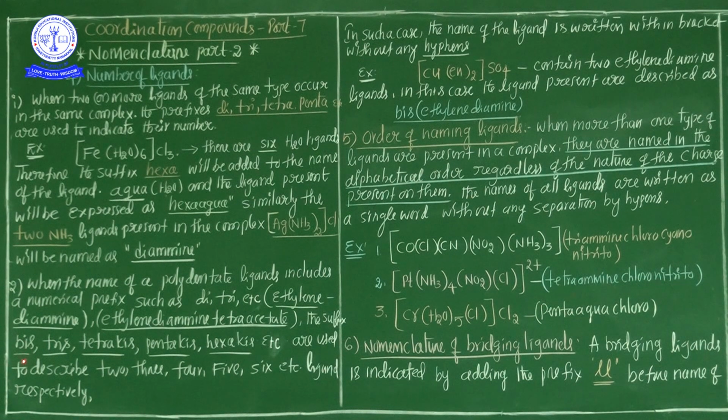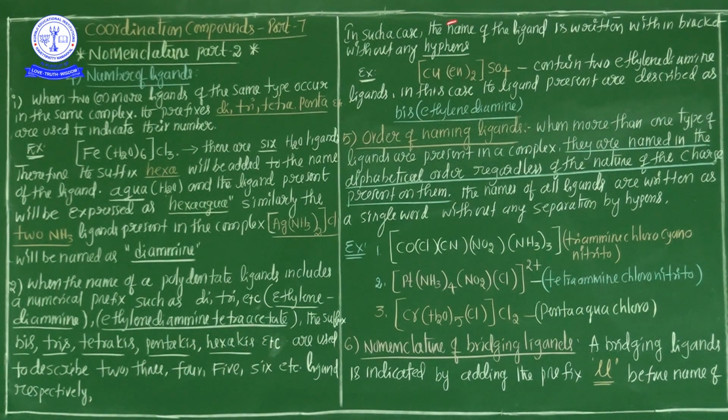If it is present 2 times, bis. 3 times, tris. 4 times, tetrakis. 5 times, pentakis. 6 times, hexakis, etc. These are used to describe 2, 3, 4, 5, 6, etc. So for a polydentate ligand, if the ligand is present more than 1 time, the number of ligands is represented by bis, tris, tetrakis, pentakis, hexakis, etc.